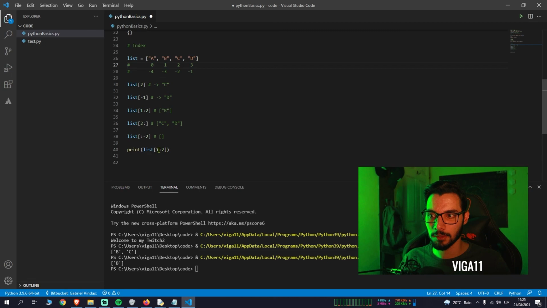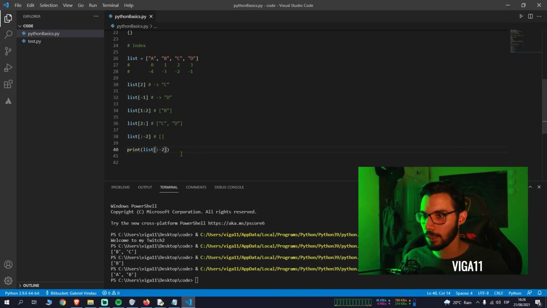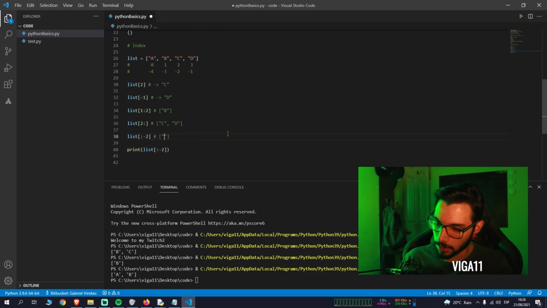That makes sense. Let's try it, just to be sure. A and B, yeah, because it will not include the second value. The second position is not going to be included even if you're accessing from the back. So this just gives you A and B.